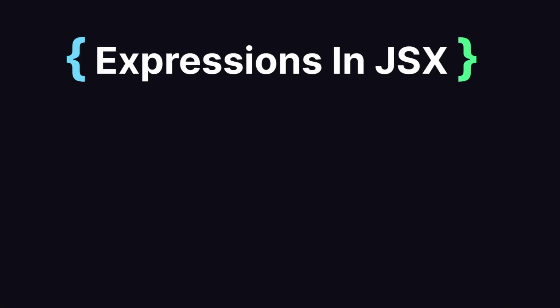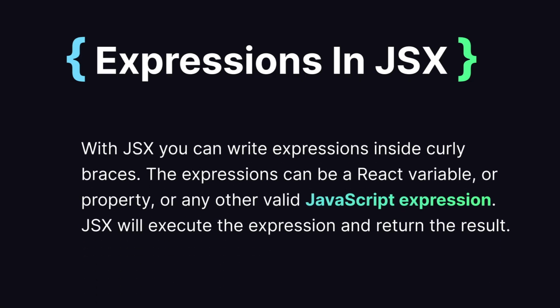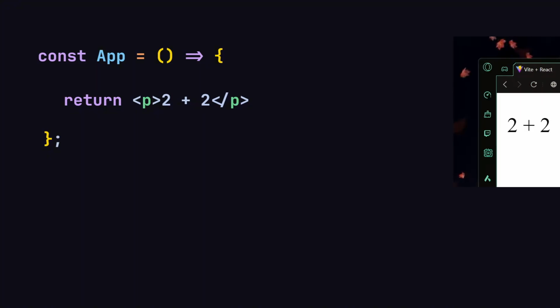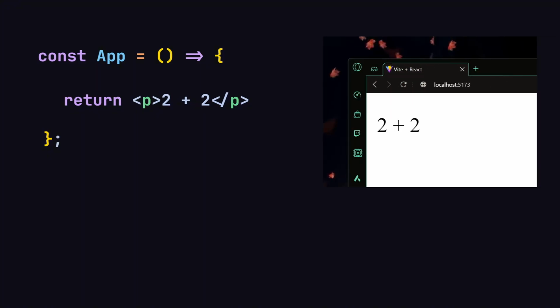Now let's talk about expressions in JSX. With JSX, you can write your expression inside curly braces, and the expression can be a React variable or property or any other valid JavaScript expression. JSX will execute that expression and give you the result. Here you can see I have my app component, and inside it I have a paragraph, and inside this paragraph I'm writing 2 plus 2 as it is without any curly braces. So it's going to give us 2 plus 2 as it is.